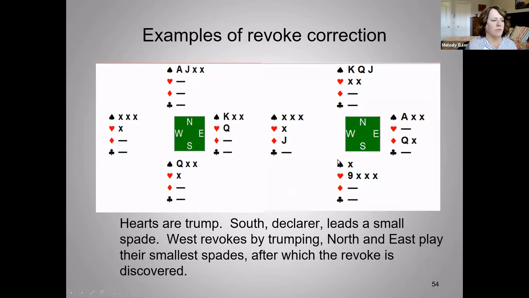Here, a little bit different. Again, hearts are trump, and he leads his singleton spade toward the dummy, the king, queen, jack. This person trumps and he plays the jack, and it goes small. And now he says, oops, I have a heart, and he plays the spade. The question is, can East now change their card to the ace of spades? Anybody want to weigh in?